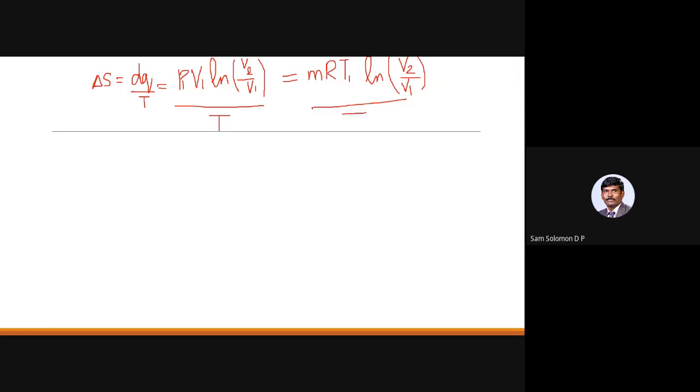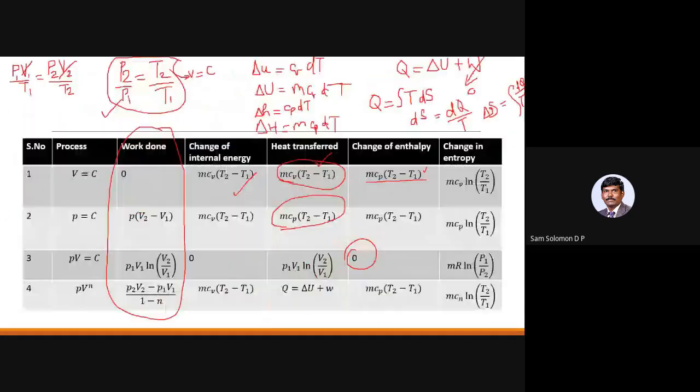Okay, and now we are talking about an isothermal process where temperature remains constant. So your T will be equal to T1, which is equal to T2. So I can cancel out this temperature because it is an isothermal process. So I will end up getting mR times ln of V2 by V1, or as per the second formula, I can also write this as mR times ln of P1 by P2. Okay, that is what is given here. So that is the change in entropy for an isothermal process.